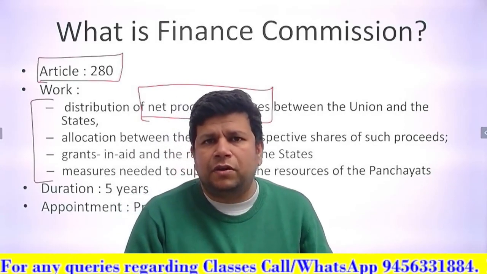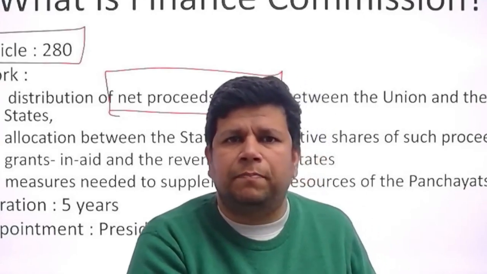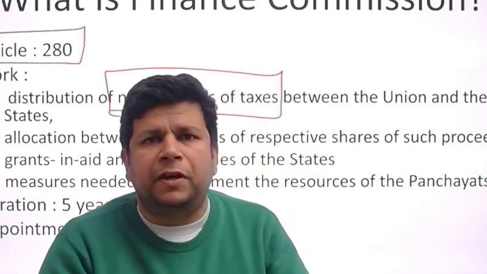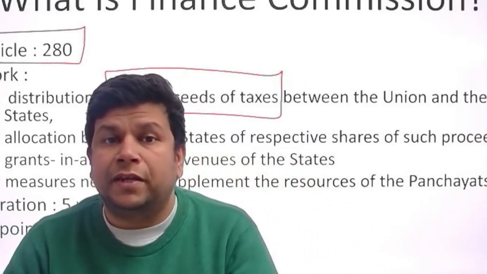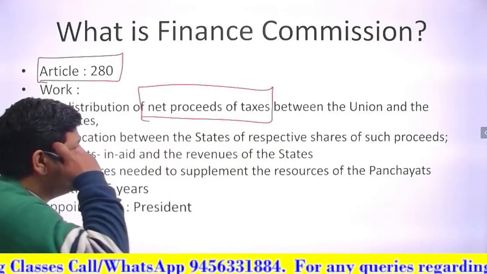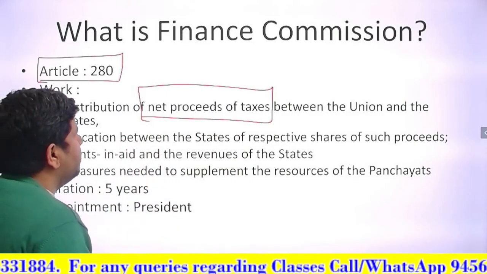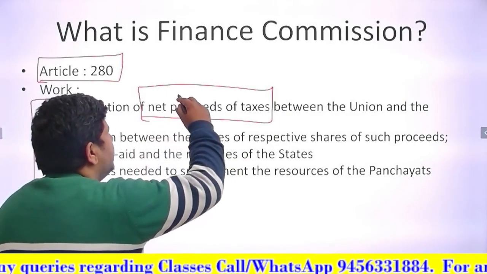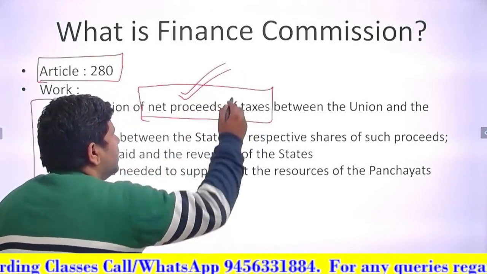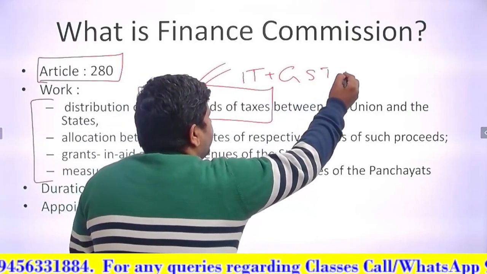Now this is not solely of the union government. I mean, union government will use the bulk of it, but some of it also has to be given to other states, and among the states it has to be distributed. So who will decide what is a fair criteria? What are the principles on the basis of which to divide these net proceeds of taxes, that is income tax plus GST plus corporate tax, right?